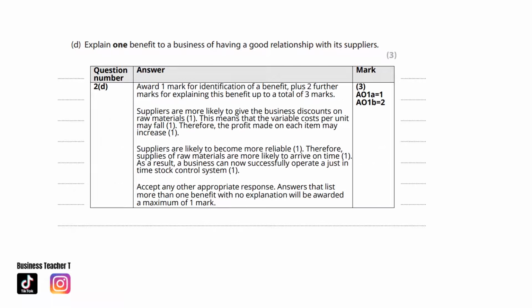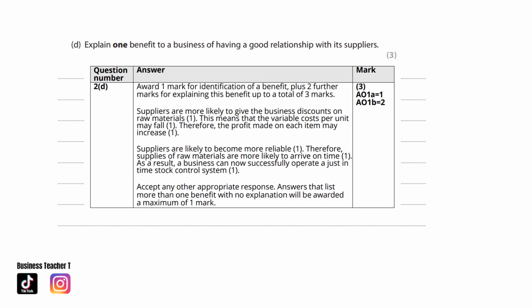Working with suppliers. Explain one benefit to a business of having a good relationship with its suppliers. Let's take a look at the mark scheme. Suppliers are more likely to give the business discounts on raw materials. This means that the variable cost per unit may fall. Therefore, the profit made on each item may increase.